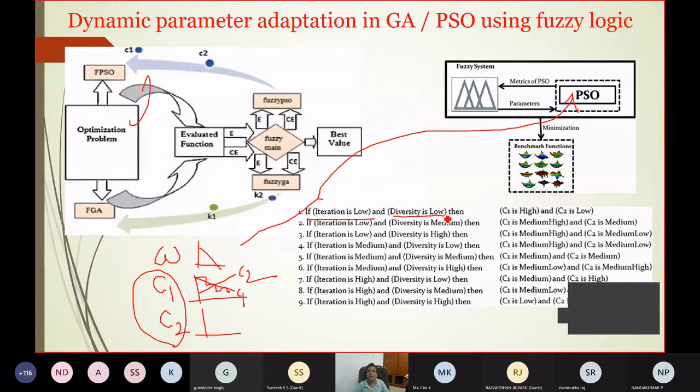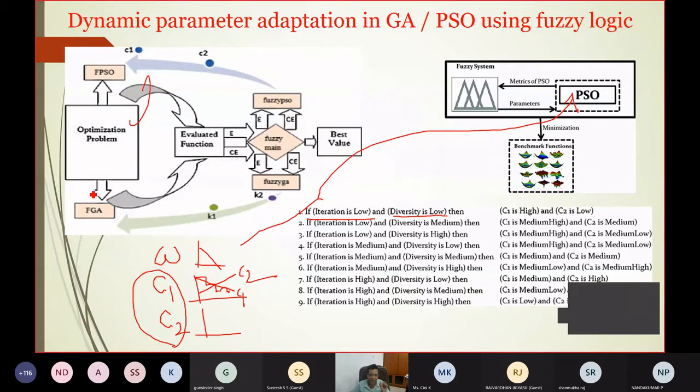Similarly, if iteration is low and diversity is medium, C1 is medium high and C2 is medium. If iteration is low and diversity is high, C1 is medium high and C2 is medium low. Likewise you can make all these rules. You may ask how many rules there will be.